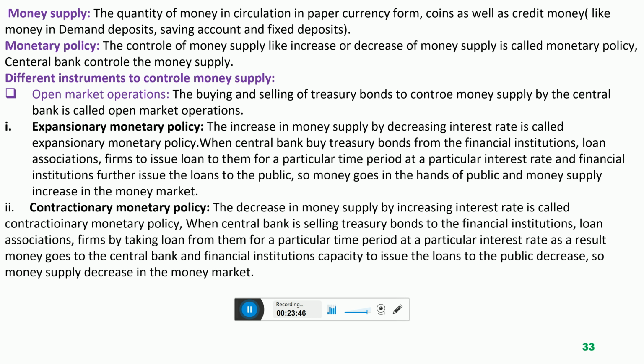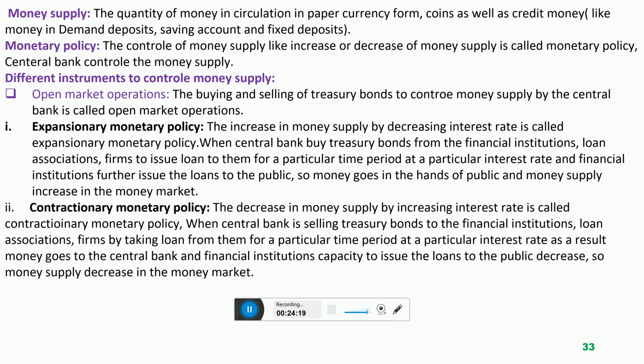That is why the central bank increases the interest rate, and the central bank is going to issue its own treasury bonds, so that the companies purchase that bond, the financial institutions purchase that bond. The central bank is selling and the financial institutions are purchasing. So the central bank needs money. The central bank will take loans from the loan associations, from the financial institutions, from other countries by selling them bonds. Now the central bank will sign an agreement that I will repay this loan with this much interest rate after this time period.